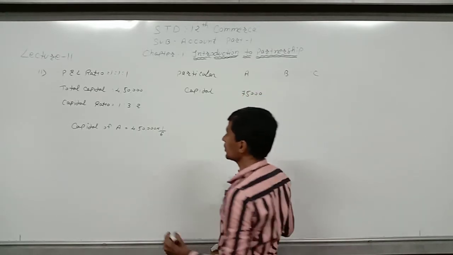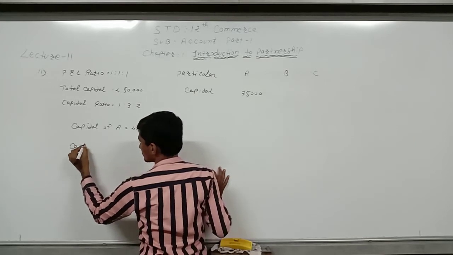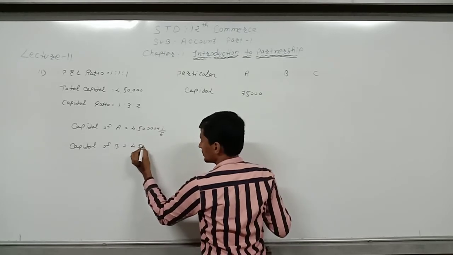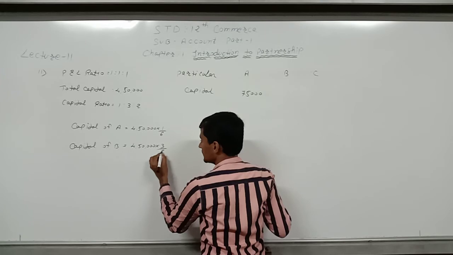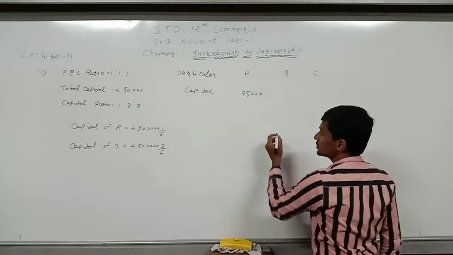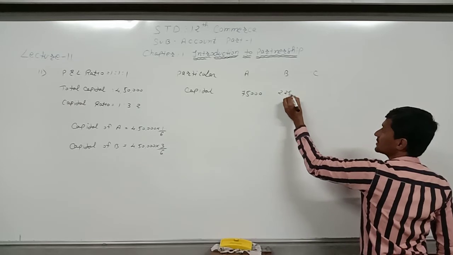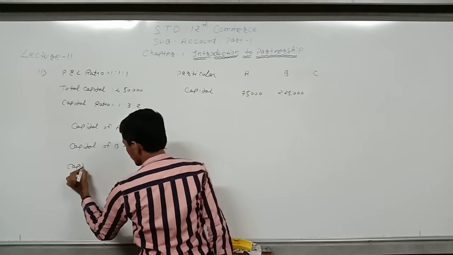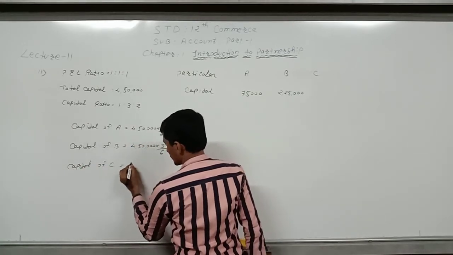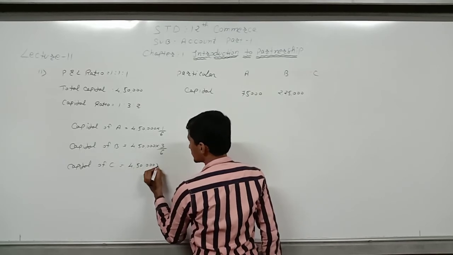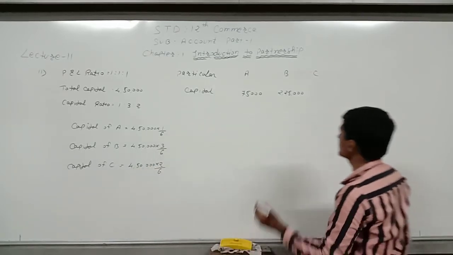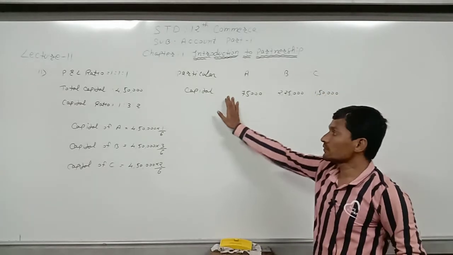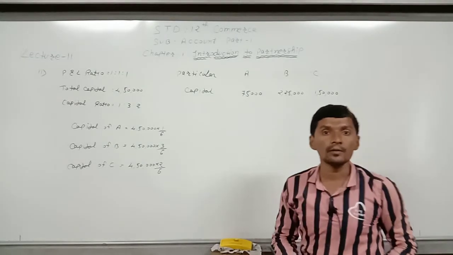Second, capital of B is 4,50,000 into 3 divided by 6. The answer will be 2,25,000. And third, capital of C is 4,50,000 into 2 divided by 6. The answer will be 1,50,000. So first of all we have distributed capital in their capital proportion.